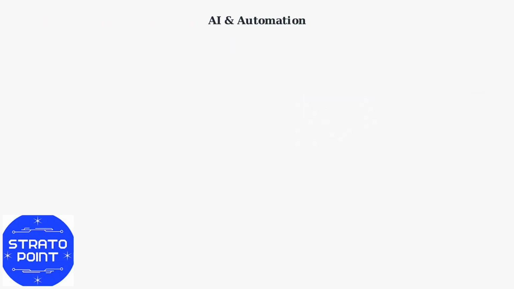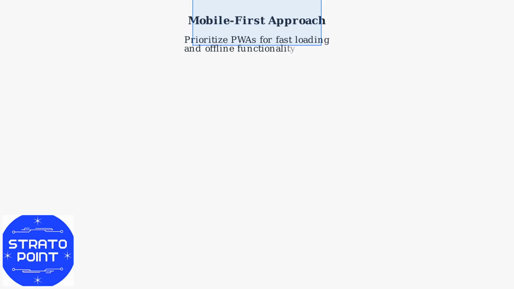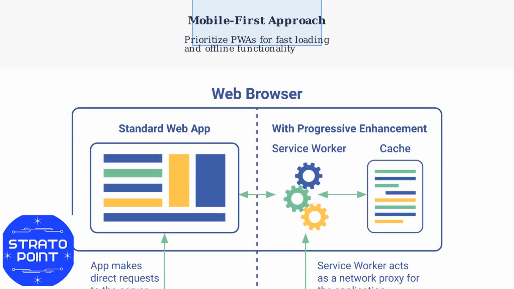Stay ahead by embracing AI and automation through plugins that offer dynamic pricing and chatbots, significantly reducing manual workload. Prioritize a mobile-first approach with progressive web apps for fast loading and offline functionality, as mobile bookings dominate the market.